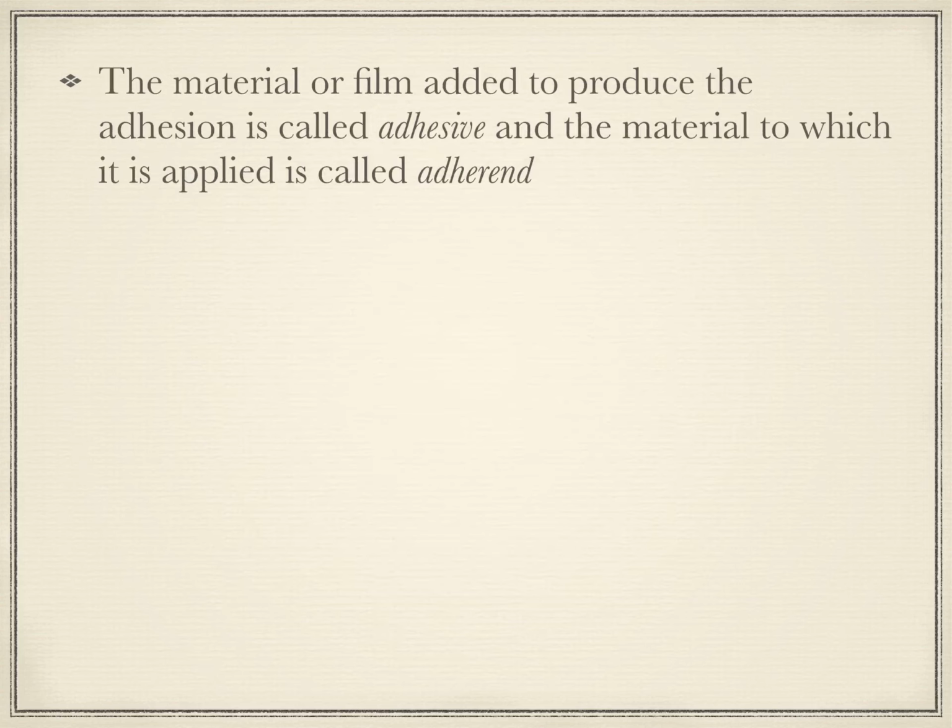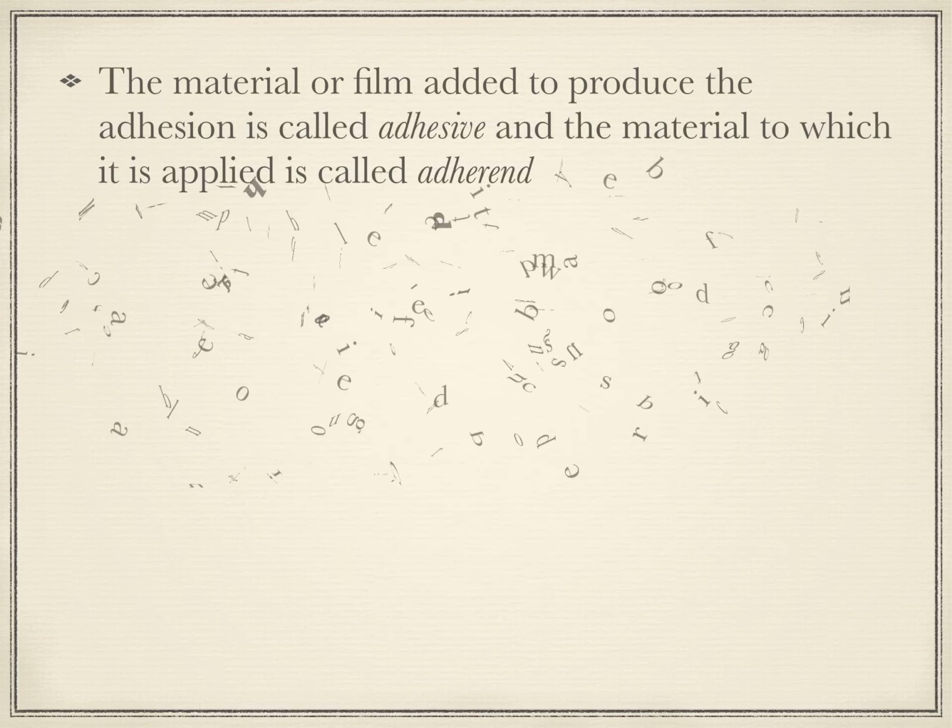Now sometimes two substances may not adhere and you want them to adhere. So you add something in between those two substances and make them adhere. The material that you place in between the two substances which you want to adhere is called the adhesive, and the material to which it is applied is called the adherent. So the pieces are called adherents, and what you are using in between is called the adhesive.